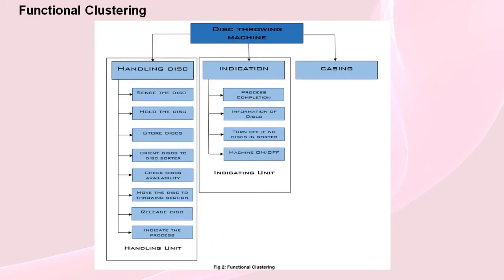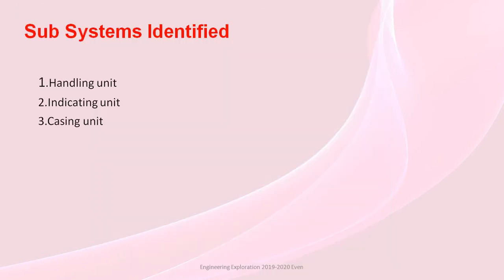We have clustered sensing the disk, holding the disk, storing the disk, orientation of the disk, checking its availability, moving the disk to the disk throwing section, ejection of disk as one unit, that is handling unit, and process completion, information of the disk, turning off the machine when the disks are not in the disk sorter as the indicating unit, and last but not the least is the casing unit. The three subsystems identified are handling unit, indicating unit, and casing unit.